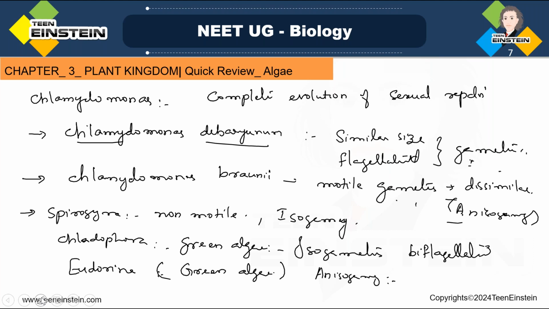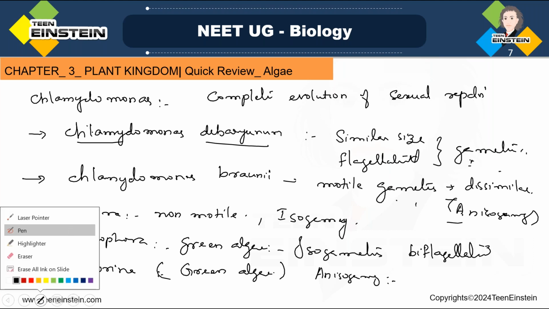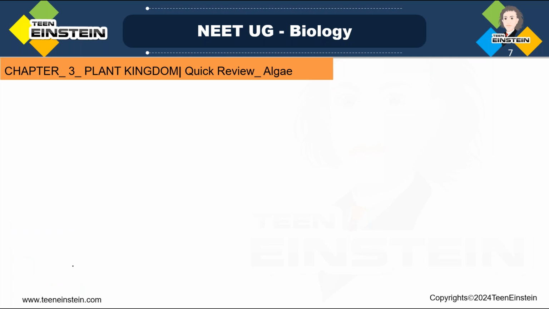And the next point is also very important. So these are the extra points. Next, what I'm going to say is this: algae are classified based on their photosynthetic pigments.